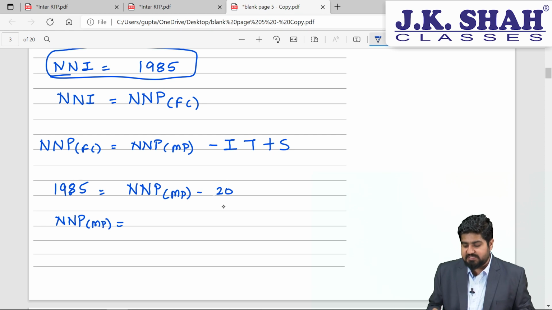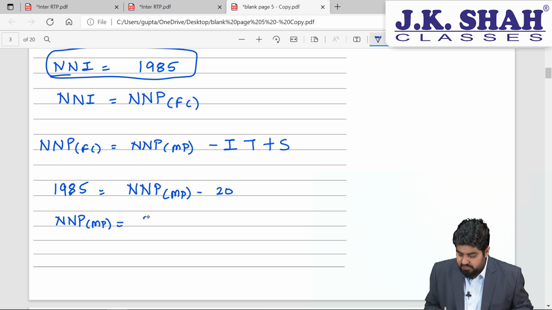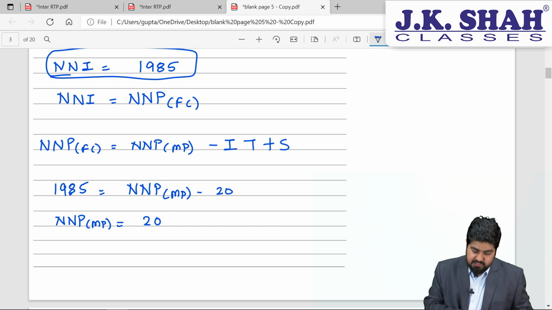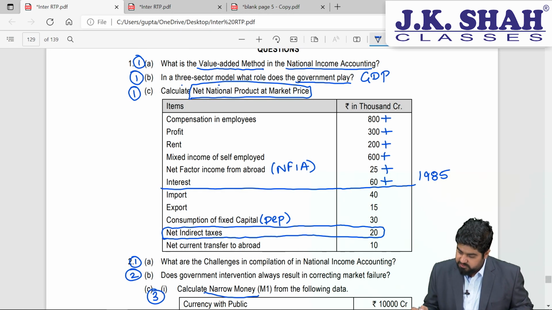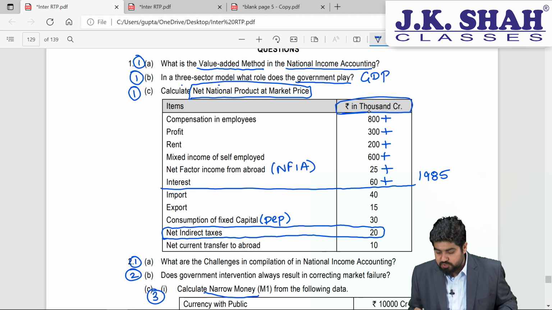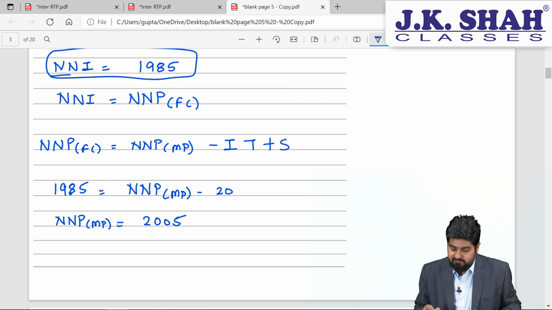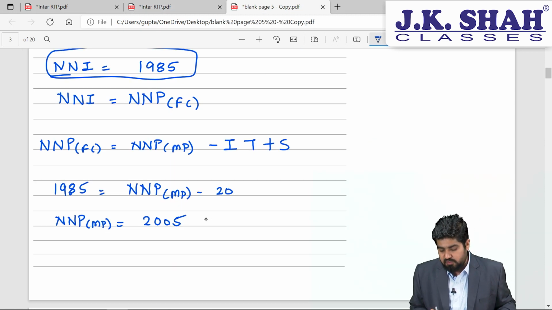This will go to that side, so it will be plus, so it becomes our 20. 1985 plus 20 will be 2005. I hope you are very clear in this. So this will be in 1000 crores. We will have to mention that it is 2005 thousand crores.